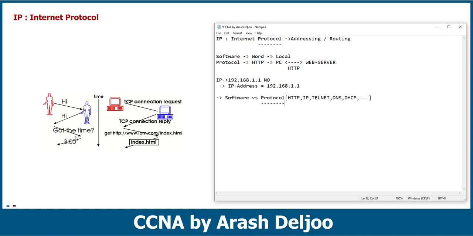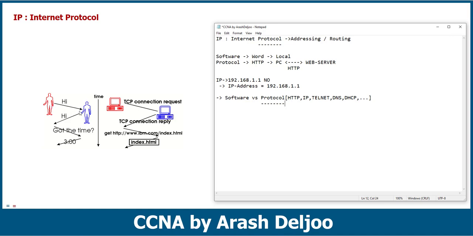Assume that one of them is using English and another, for example, is using Arabic. This means that person one cannot understand Arabic and person two cannot understand English. Because of that, they can't talk with each other, and this is a problem. Why? Because they are using two different languages, and this is a problem.